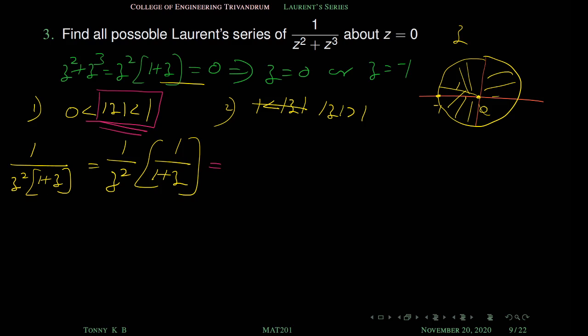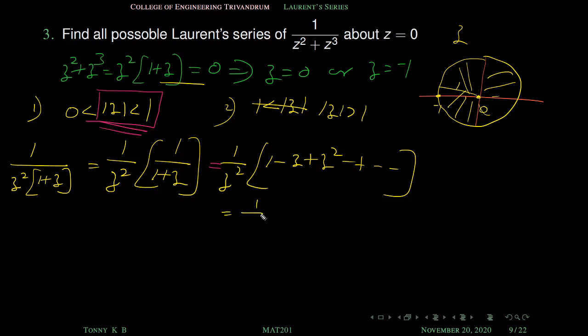So this can be written as 1 by z square into 1 minus, what is the expansion of 1 by 1 plus z? Yes, it is 1 minus z plus z square minus plus etc. Right.